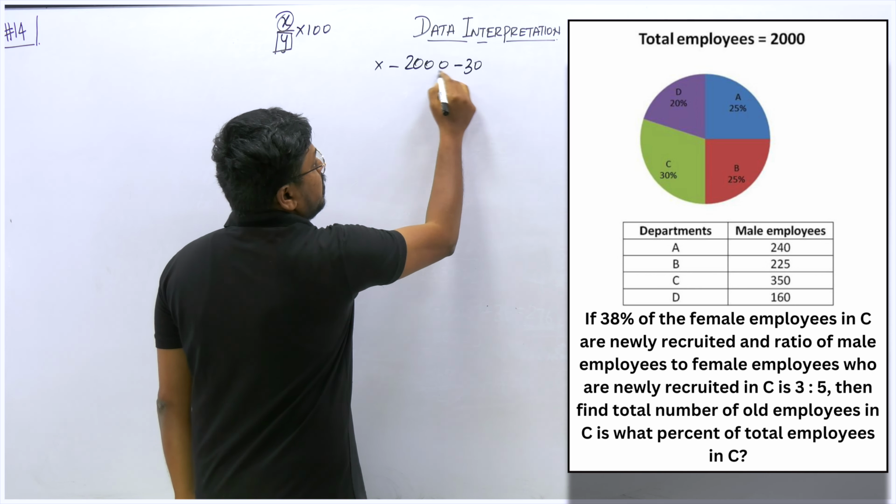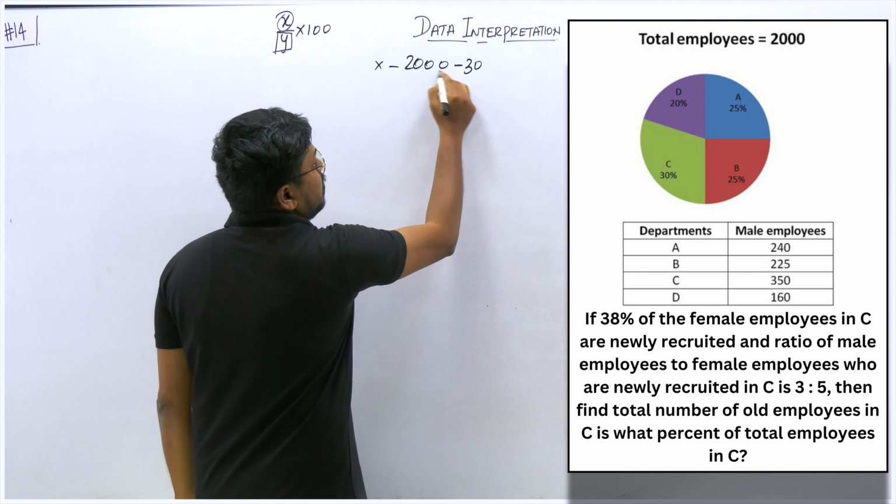So the denominator is 600. What about the numerator? If 38% of female employees in C are newly recruited, first we don't know how many female employees there are in department C. First, we can find that. How to find that? In department C, the total number of employees will be 600 because department C is 30%.